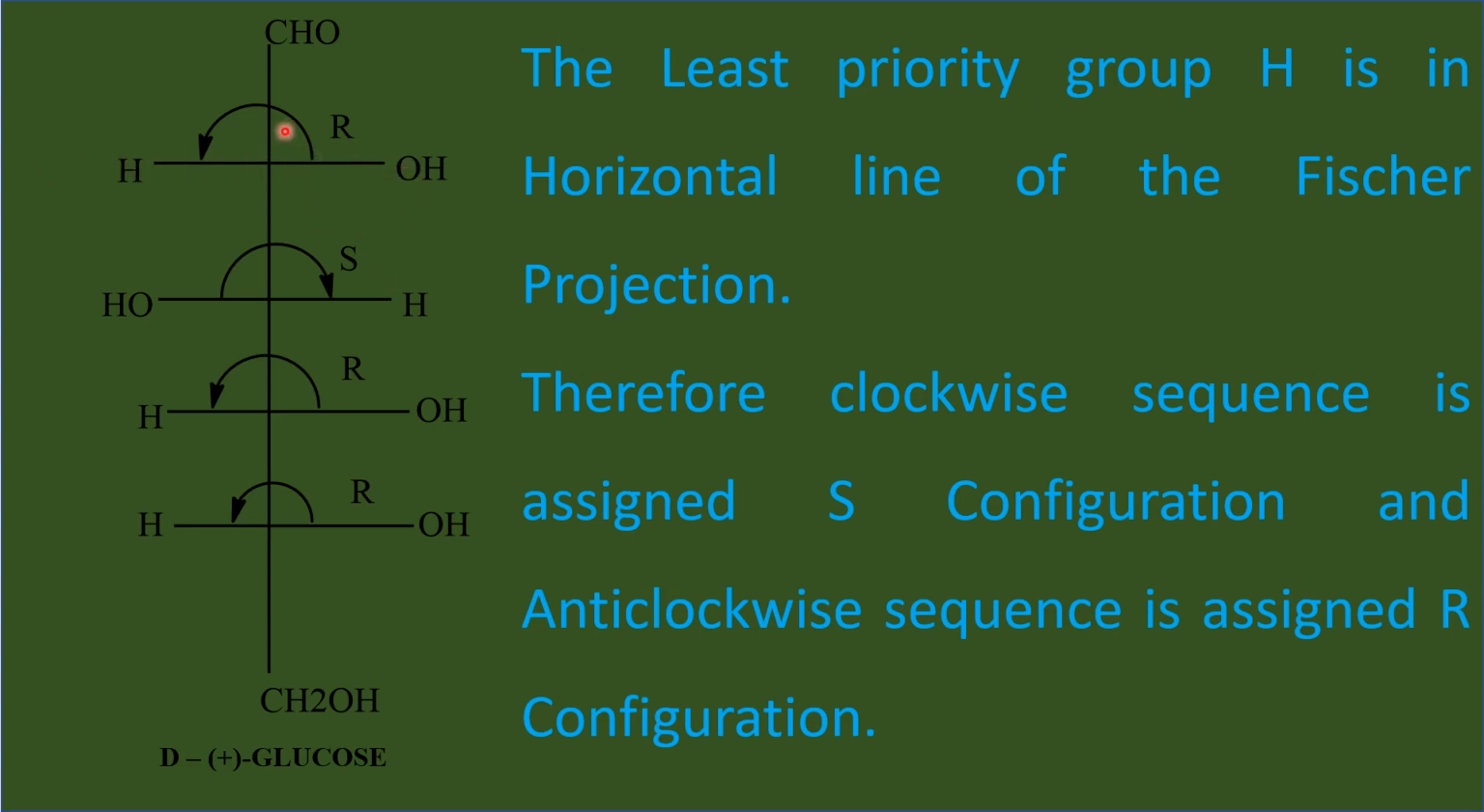Similarly, in all the 4 chiral centers, we have the hydrogen, the atom with the lowest atomic number, the least priority group in all cases in the horizontal line. Therefore, for all anti-clockwise sequence, you have to assign R configuration. For the clockwise sequence, you have to assign S configuration.